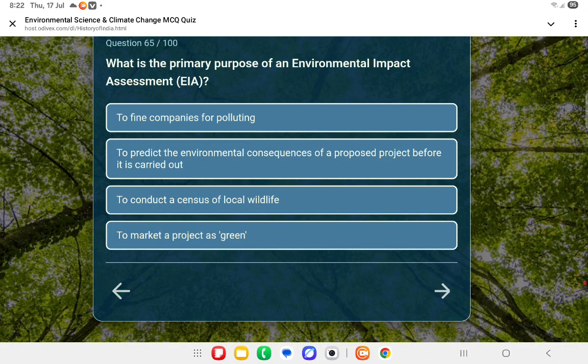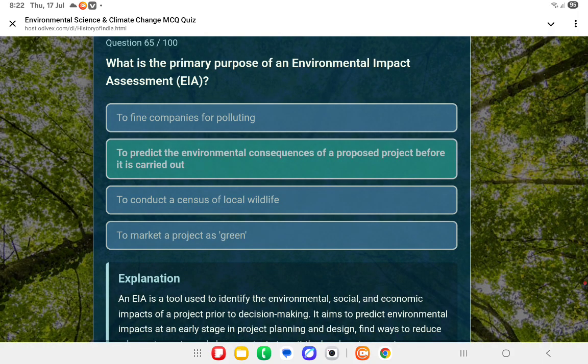Next question. What is the primary purpose of environmental impact assessment? The second one is the answer: to predict the environmental consequences of a proposed project before it is carried out. Okay. Next question.